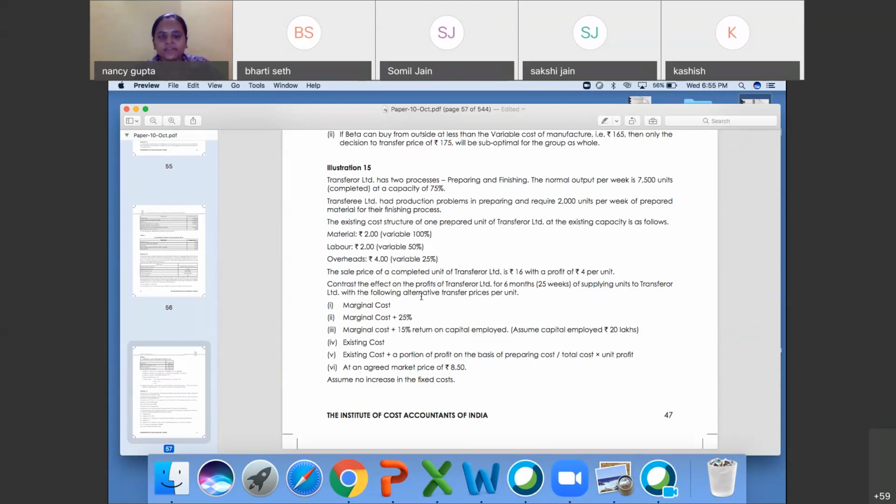Marginal cost plus 15% return on capital employed. 750. Where is it given, Beta? Units were given. I'll come to the answer and I'll check the answer again. Page number 44 or 47.